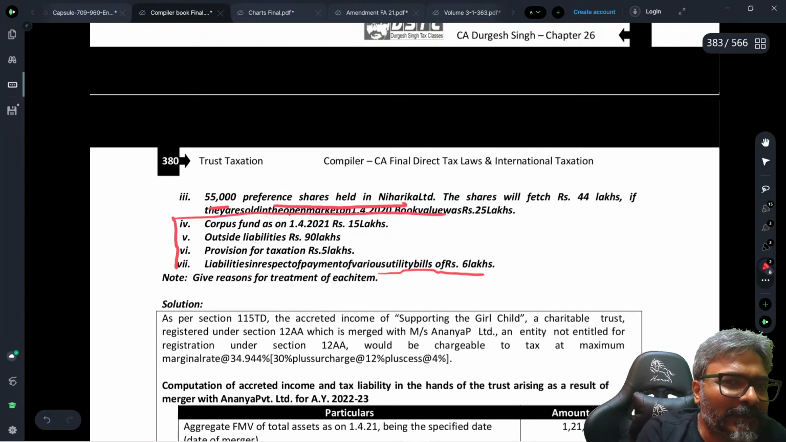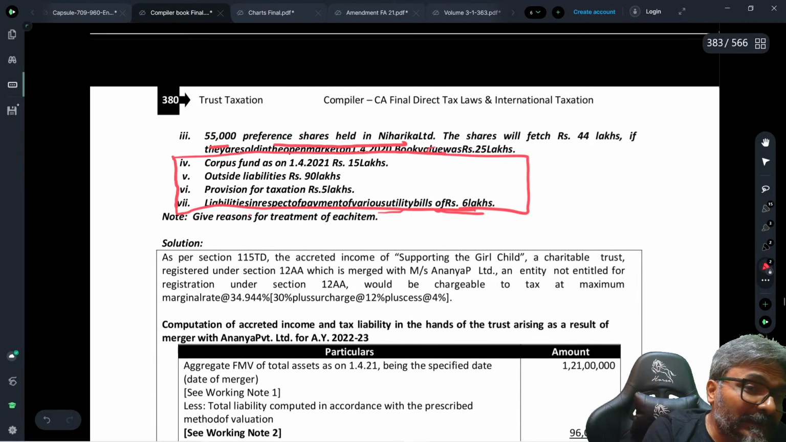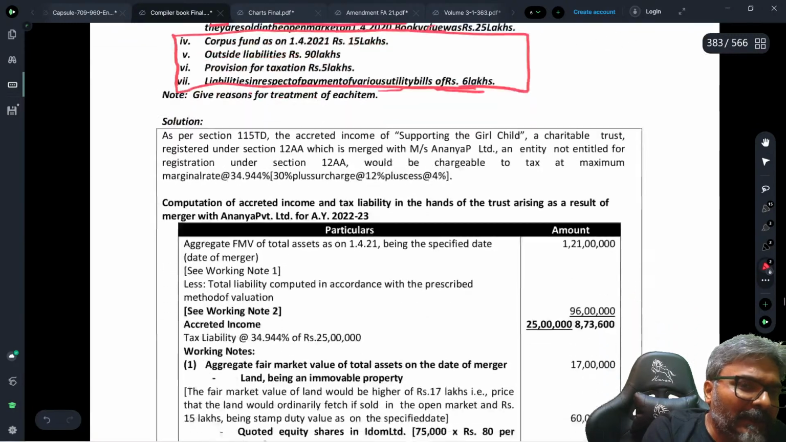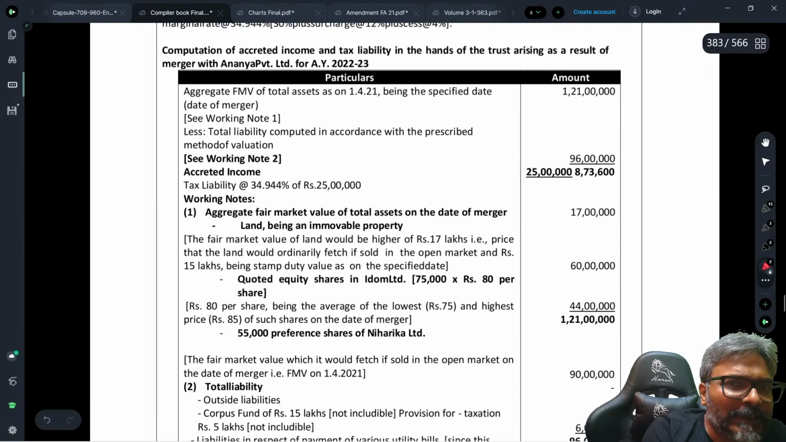Students, see, this is what it is. This is the liability of the trust.